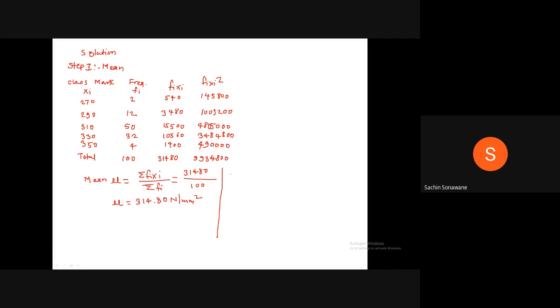Second step, step 2, variance. Its formula is S square is equal to summation of fixi square minus bracket of summation of fixi bracket square divided by n, all divided by n minus 1. Therefore, substitute the values.